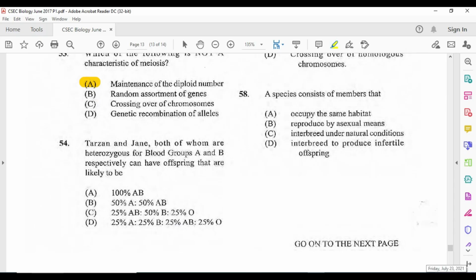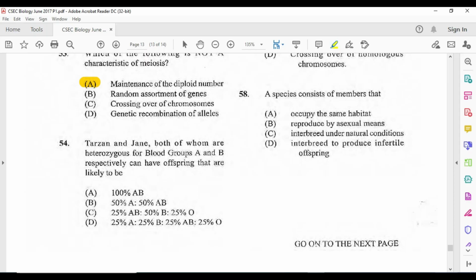54, this exact question seems to have been repeated. I am not able to draw, but if you go to my channel, my YouTube channel, and go to my genetics playlist, you could see how this question is supposed to be solved.